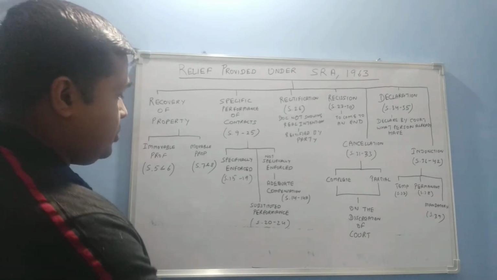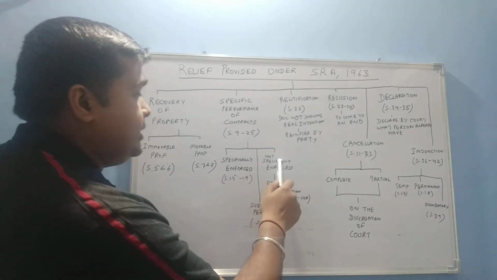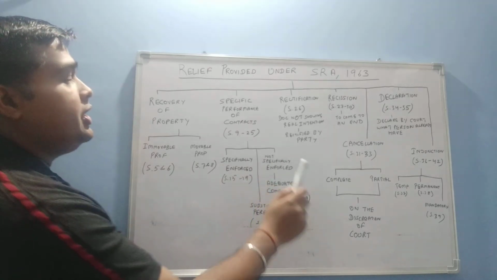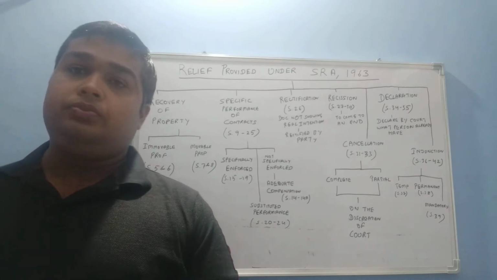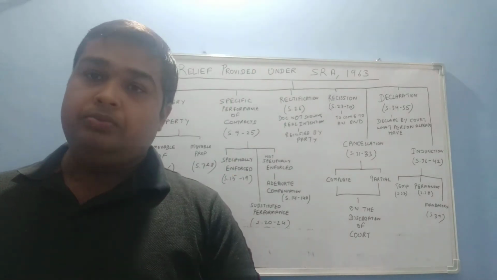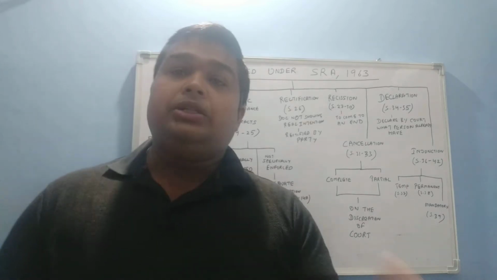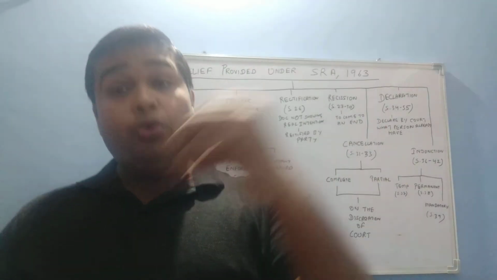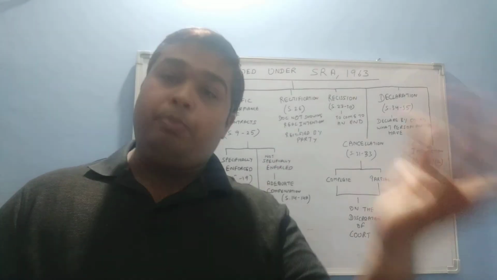It is divided into some different parts, that is, the contracts which cannot be specifically enforced. There are some contracts which cannot be specifically enforced by the court. It is not possible for the court to order specific performance of that contract. Let's suppose there are two persons, and one person is buying fruits from another person. There is a contract between them, and the buyer has to pay for that fruit.